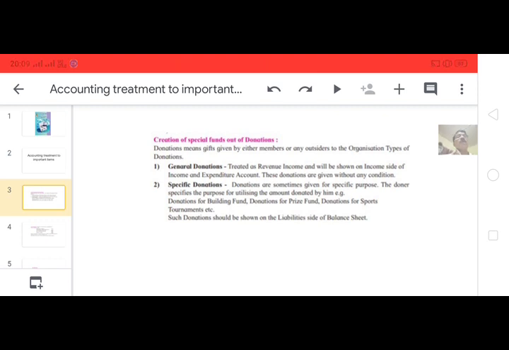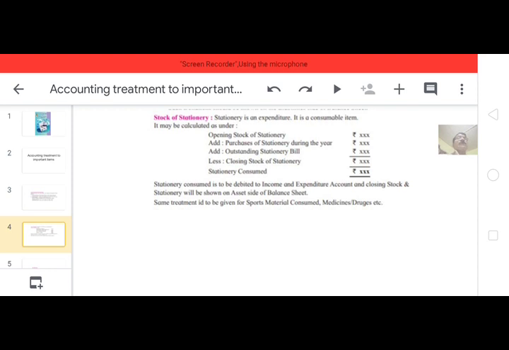Suppose a donation for building fund, donations for prize distribution, donations for a sports tournament. Such a type of donation should be used for that specific purpose. If the donation is received for building, we have to use that donation to create a building fund, and that amount should be used for construction of the building only. So it is called specific donations or special donations. Then next,